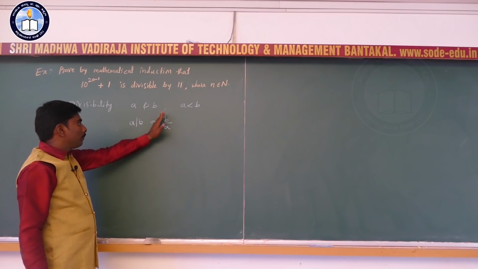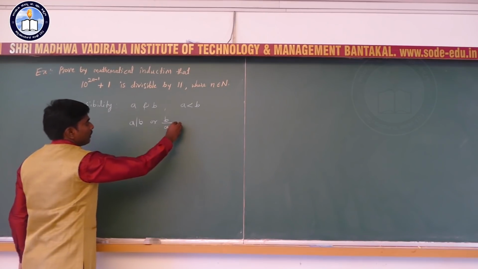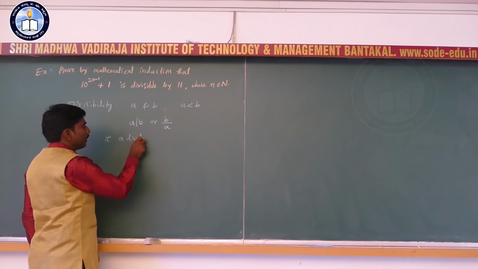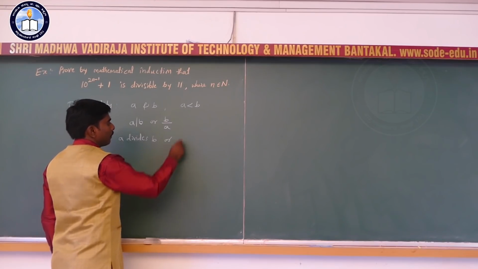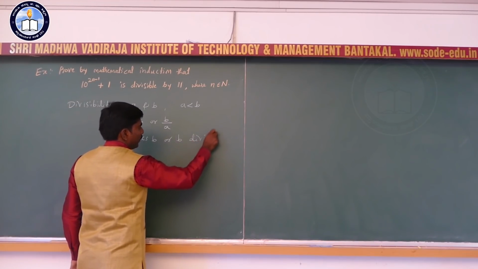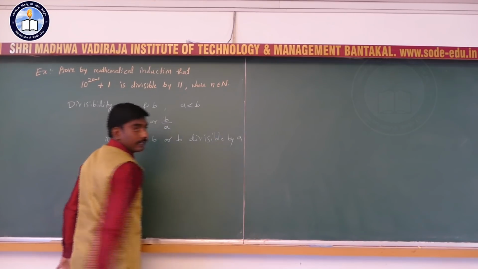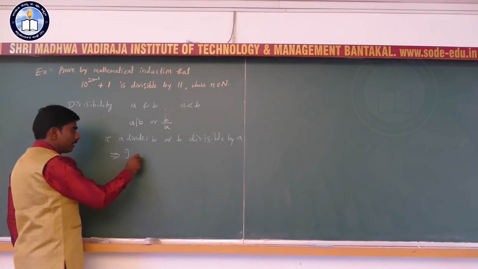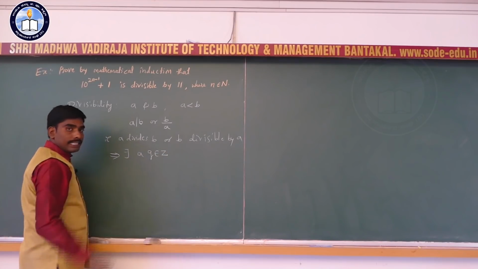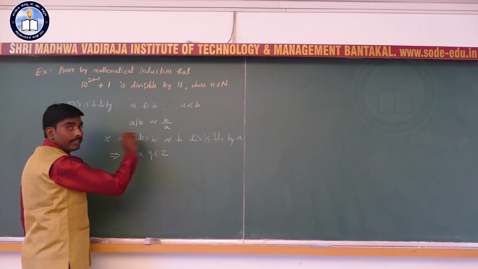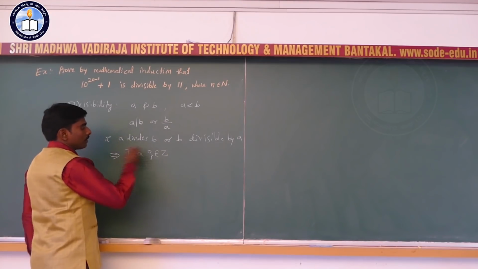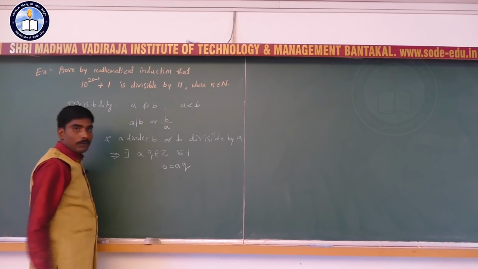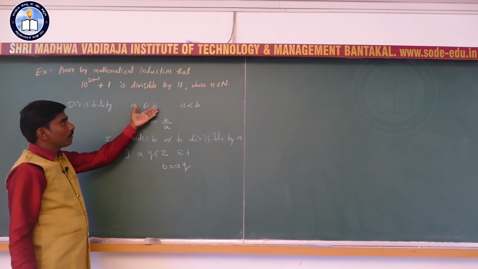Then B is divisible by A, it means that A divides B, or B is divisible by A. This implies there exists an integer q, q belongs to Z, the set of all integers, such that B equal to A into Q, where A and B are any two numbers, A less than B.